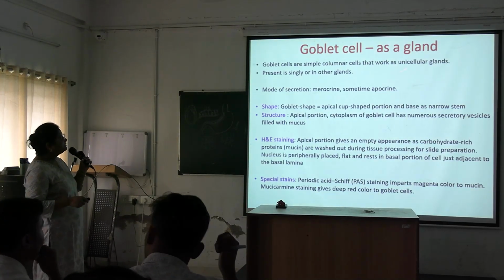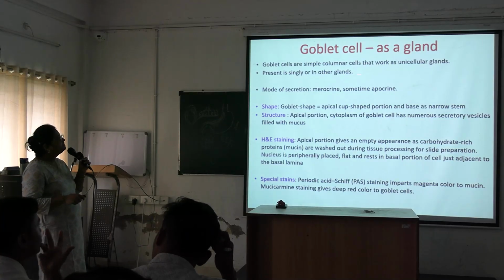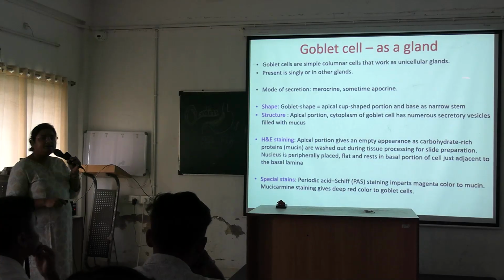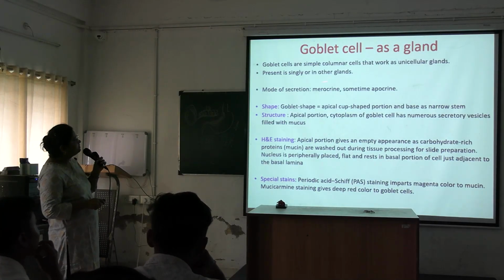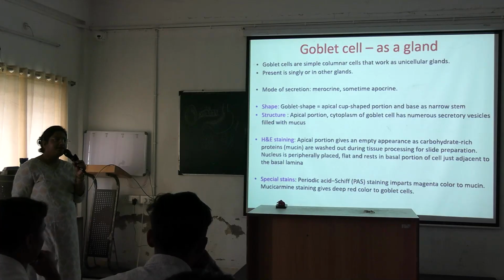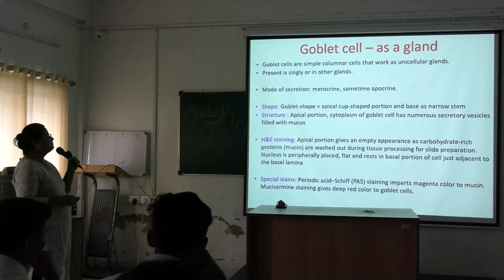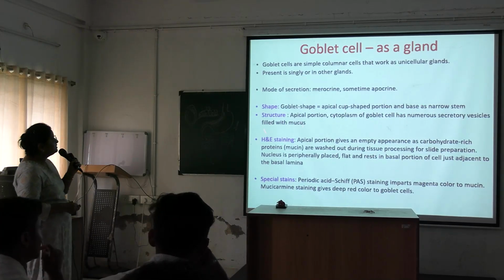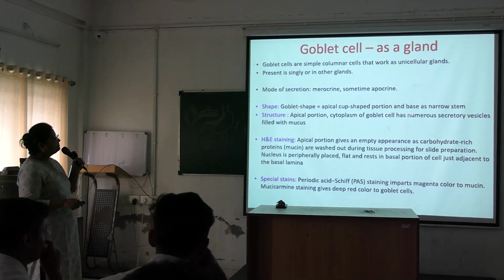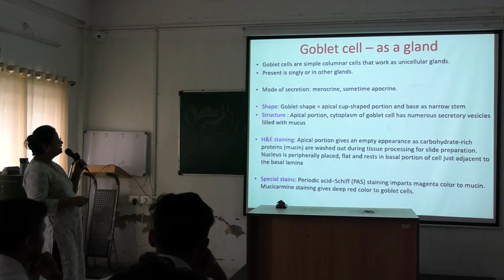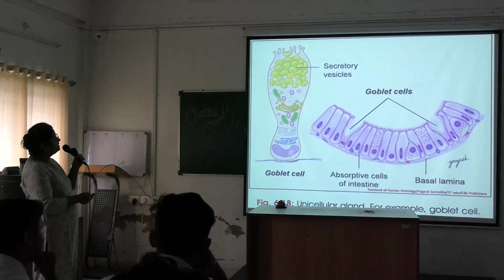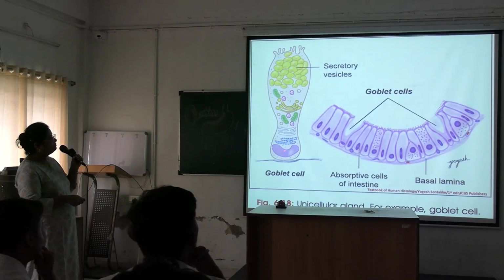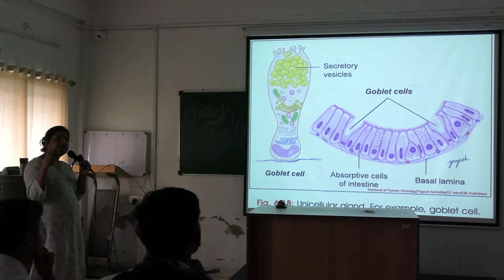So goblet cells as glands are simple columnar cells that work as unicellular glands, present singly or in other glands. Mode of secretion is merocrine and sometimes apocrine. The shape is goblet shaped, with an apical cup shaped portion and the base has a narrow stem. In structure, the apical cytoplasm of the goblet cell has numerous secretory vesicles filled with mucus. See here, these are secretory vesicles. The apical portion is dilated and the basal portion is narrow and stem-like, like a goblet.